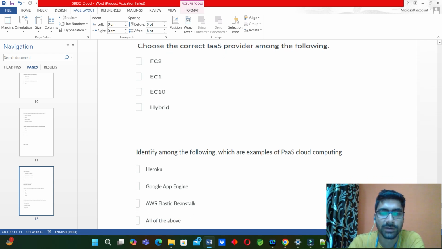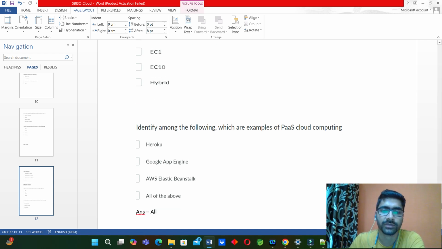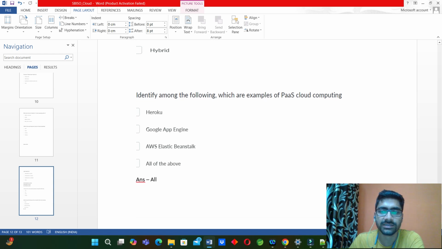Identify among the following which are the examples of PaaS cloud computing: Heroku, Google App Engine, AWS Elastic Beanstalk, all of the above. Okay, the answer will be all of the above because all these things belong to PaaS cloud computing.